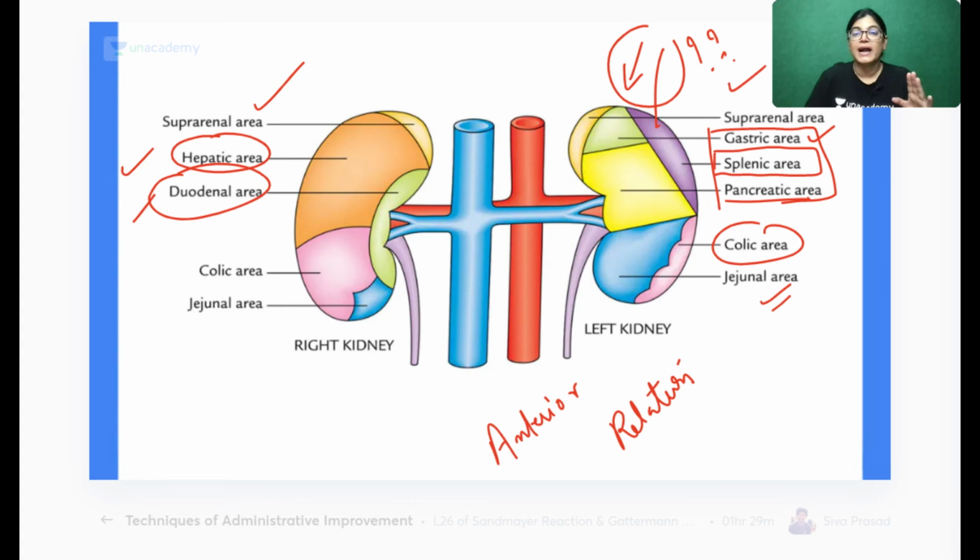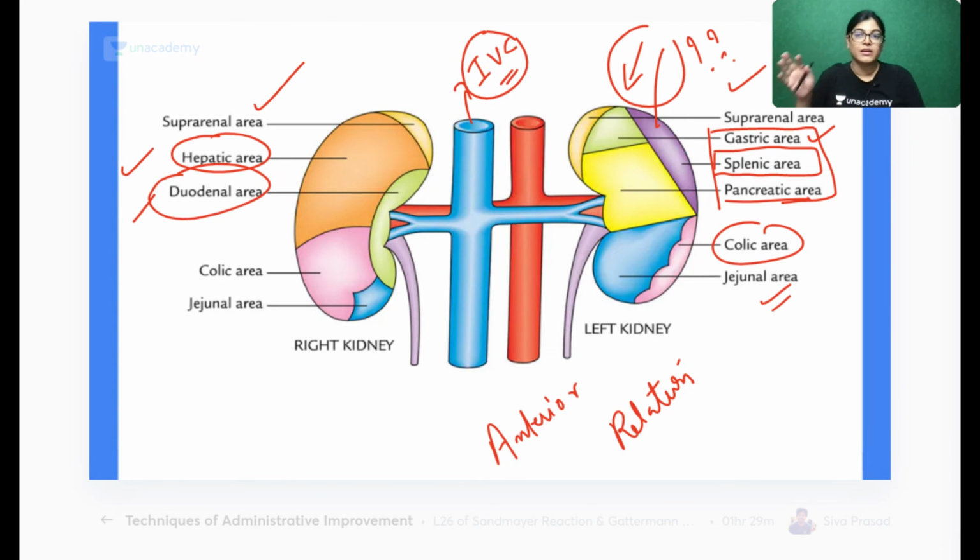So the next point is that you should be able to identify which is the right and the left kidney. Another hint is this: what is this? This is the inferior vena cava. So how are you going to identify which is the right kidney and which is the left kidney? The inferior vena cava is closer to which kidney? Everyone can appreciate in the diagram. Right or left kidney? Right, yes.